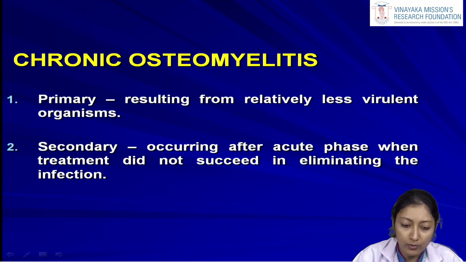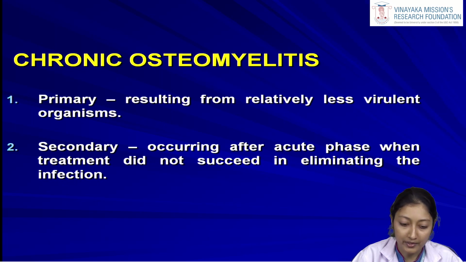Now we move on to the chronic osteomyelitis, which is again the chronic suppurative osteomyelitis. This again has two varieties, either the primary chronic osteomyelitis or a secondary chronic osteomyelitis. Primary chronic osteomyelitis means it is resulting from a relatively less virulent organism. The organism involved in the primary one is a less virulent strain. That means it is starting as a mild inflammation and it is running a long course.